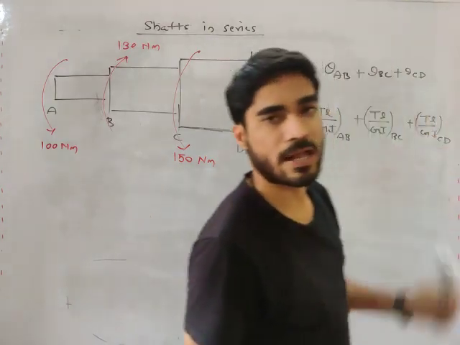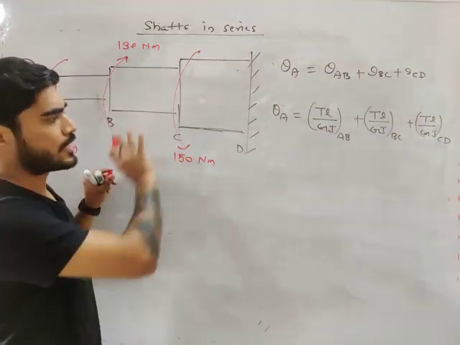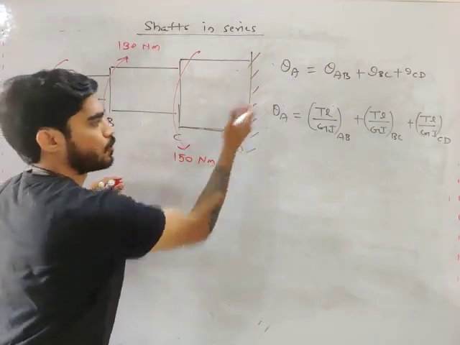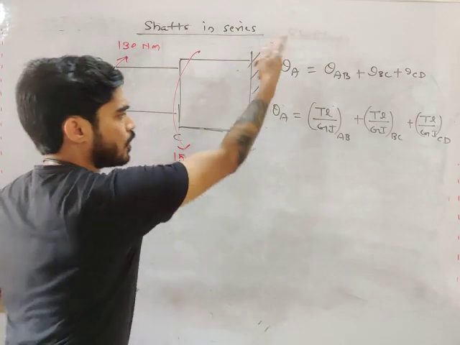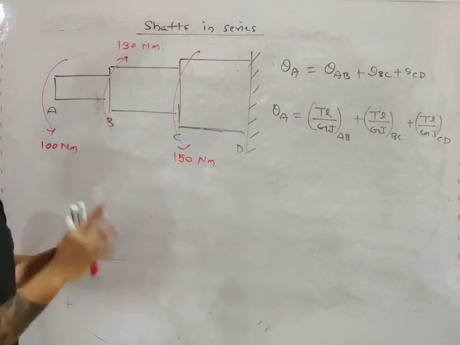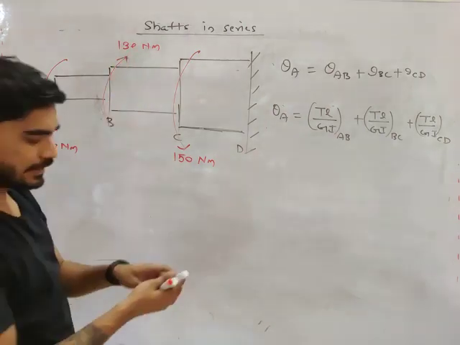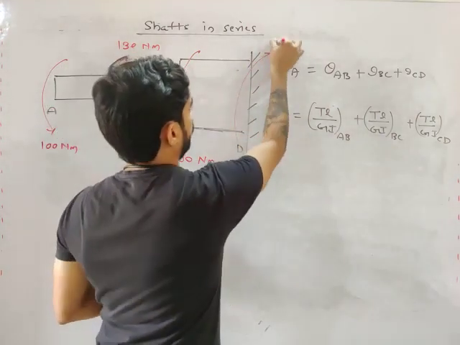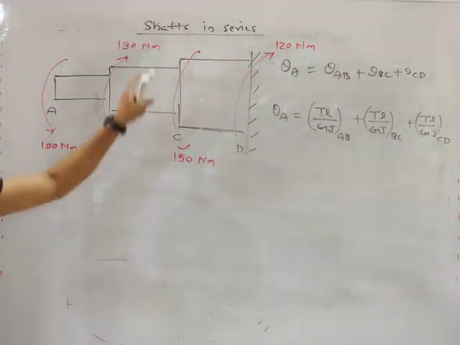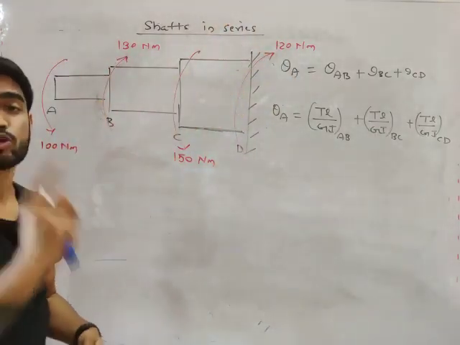In these types of problems we have to calculate internal torque. In order to explain this, let me calculate the reaction also, although you don't need the reaction at this point. This is a support, so you will get a reaction torque here. How much reaction torque will you get? Net torque should be 0 for equilibrium. 100 and 150 acting like this, 130, so this will be 120. Now net torque is 0. This is 100 plus 150, 250, and 130 plus 120, 250 on the opposite side. So net torque is 0. Equilibrium should be maintained.